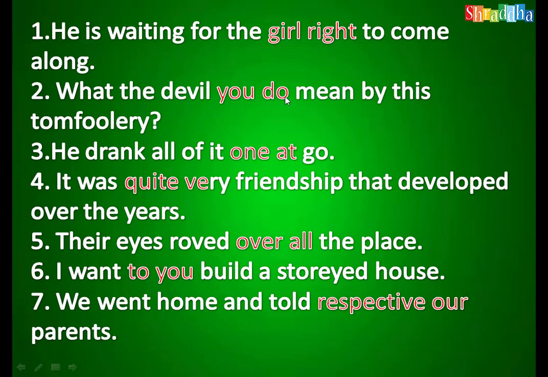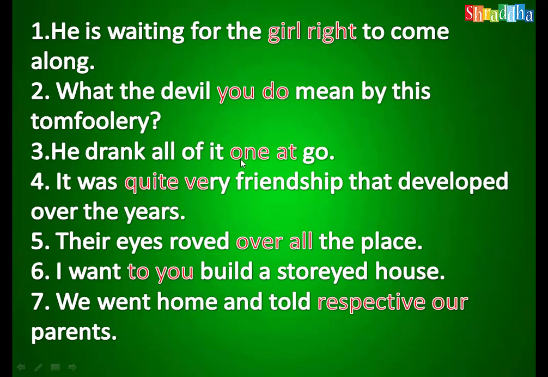Actually, this is a question, and do comes first and the subject next. Do you like coffee, or do you come with me? Do comes always first in the question. So this is the question, not you do. What the devil do you mean by this tomfoolery? This is the correct order. That means the two words are jumbled, interchanged. That means they changed their word order. So you have to check.